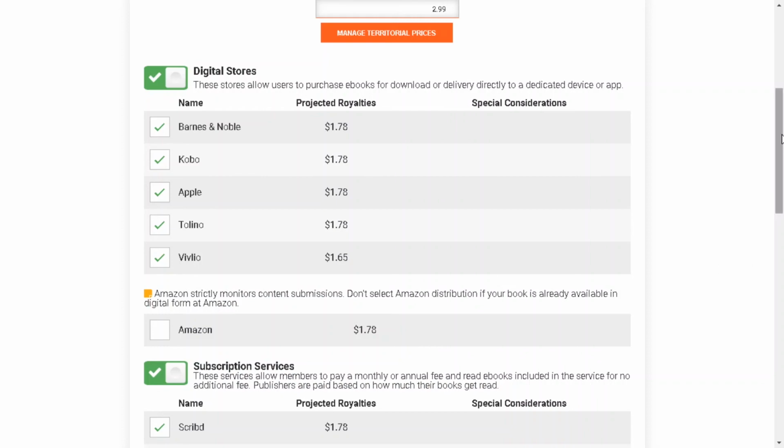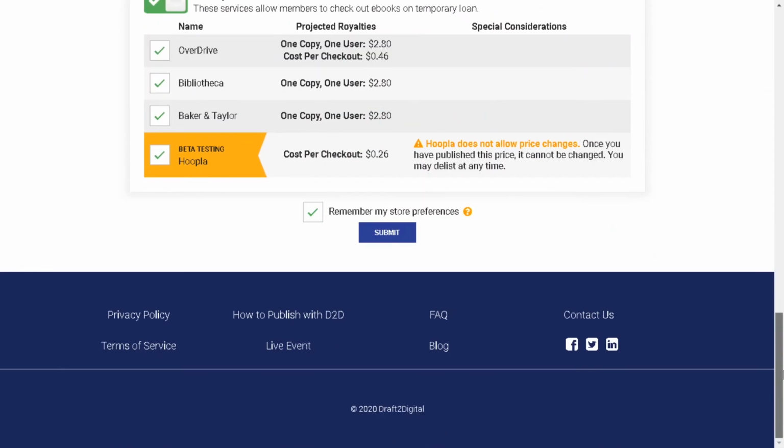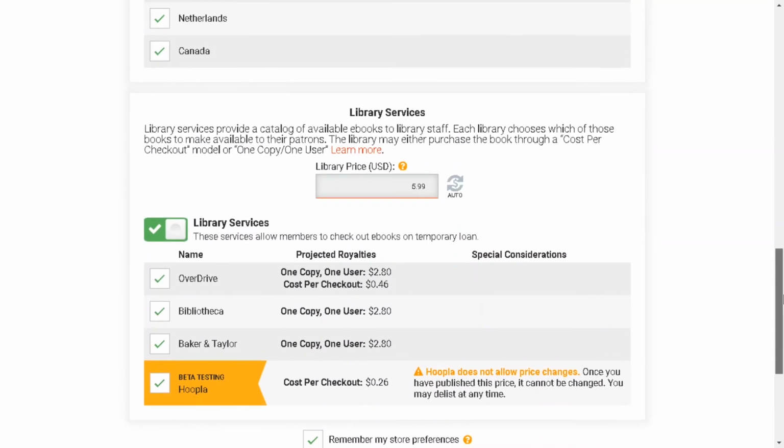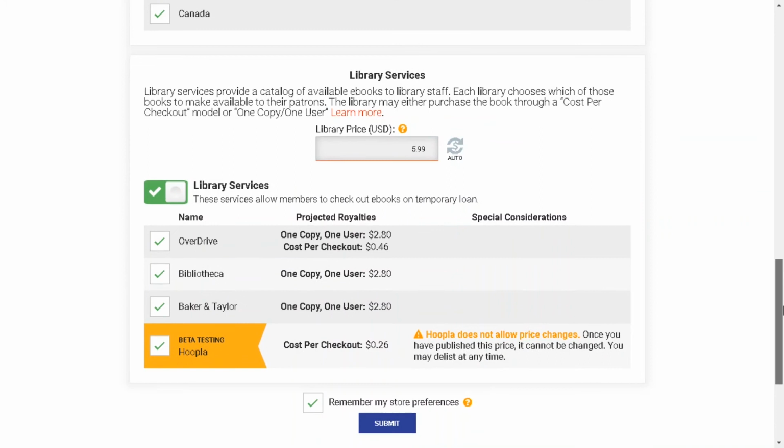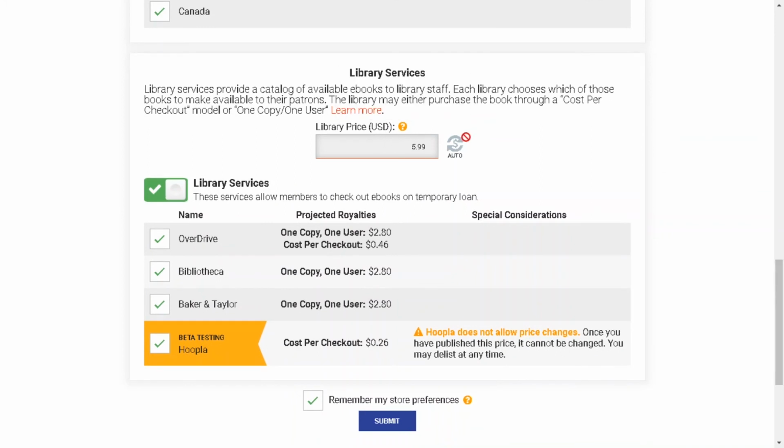So you do that, you go through your review, and once you're okay with the royalties that you'll be getting, you go down to the royalty prices for libraries. Your library price is normally higher than your retail price. The library prices are generally about 2 times the normal price. They will give you a recommended price here, and you're free to change it to anything you want.